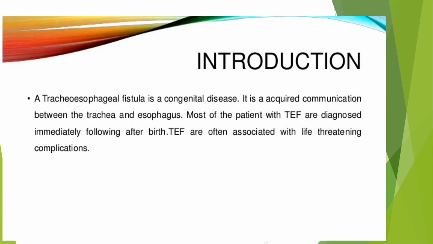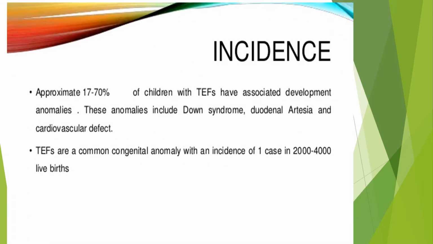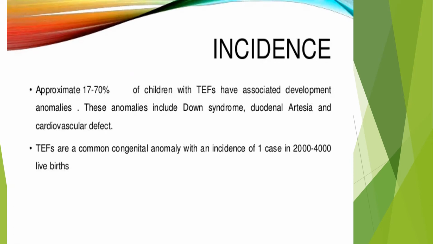A tracheoesophageal fistula is a congenital disease. It is a communication between the trachea and the esophagus, and most of the patients with tracheoesophageal fistula are diagnosed immediately after birth. And tracheoesophageal fistula is often associated with life-threatening complications soon thereafter. Approximately 70% of children with tracheoesophageal fistula have associated developmental anomalies, and these anomalies include Down syndrome, duodenal atresia, and cardiovascular defects. And tracheoesophageal atresias are a common congenital anomaly with an incidence of 1 case in 2,000 to 4,000 live birth infants.